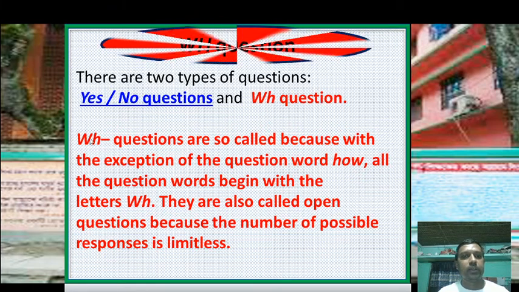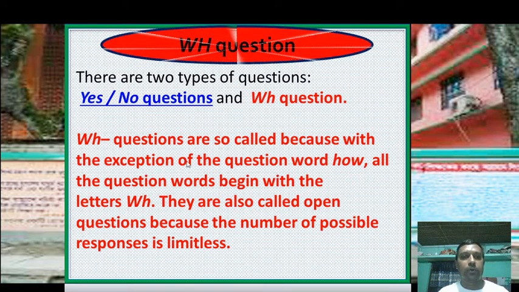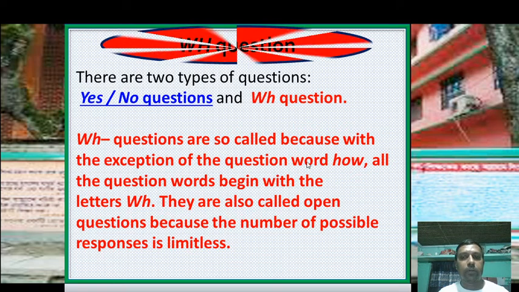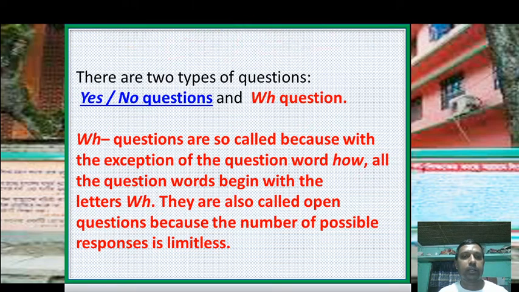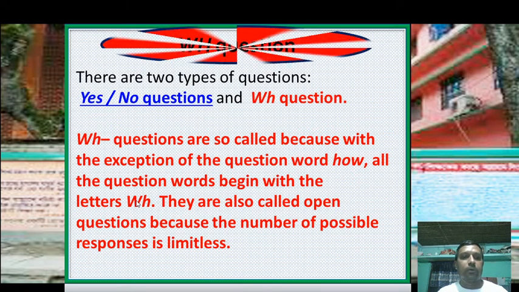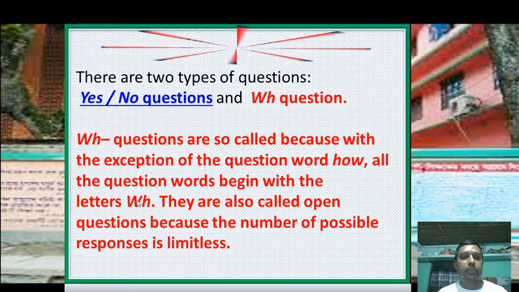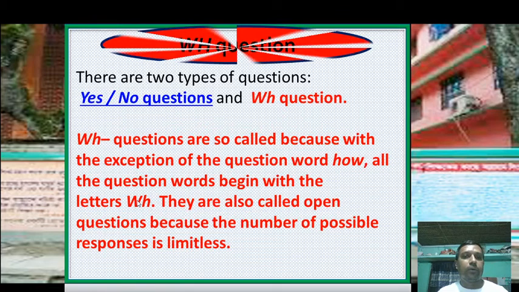What is a WS question? WS questions are so called because, with the exception of the question word how, all the question words begin with the letters WS.